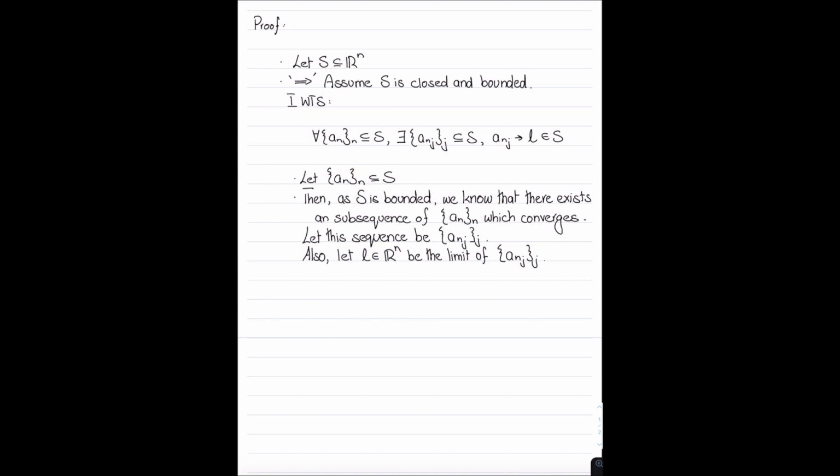So we already proved this, and I'm actually just going to use a version of this theorem to prove that L must lie in S. And the thing that we need in order to do that is the fact that S is closed.